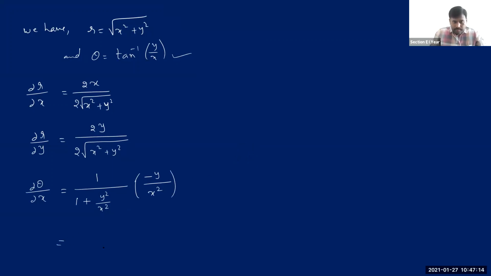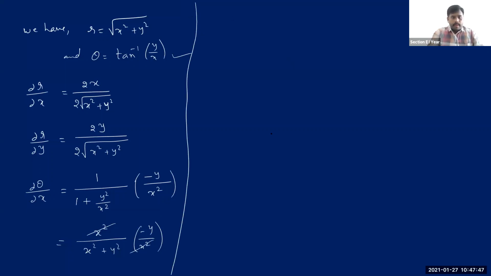And then if you try to simplify this, I'm just taking LCM in the denominator. So you actually get x square plus y square by x square, but I'm taking that to the numerator. So I can write it like this, x square by x square plus y square, and then I'm just writing this as it is, minus y by x square. So this x square can be cancelled, and then how can we write this? Therefore, dou theta by dou x is equal to minus y divided by x square plus y square.